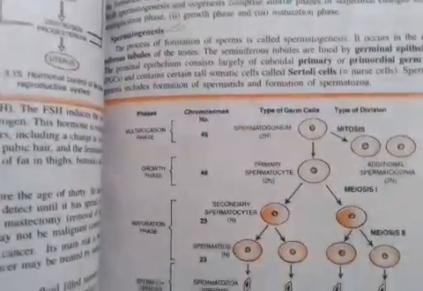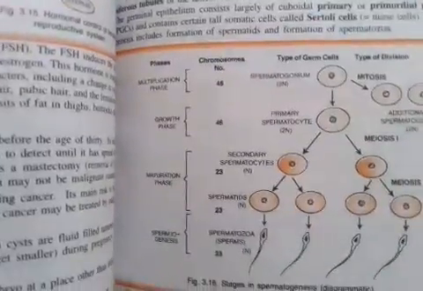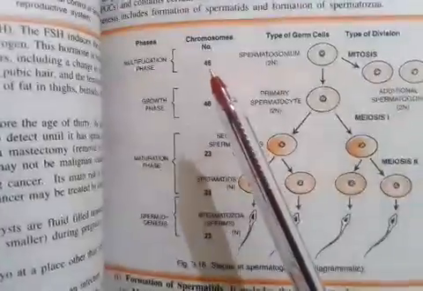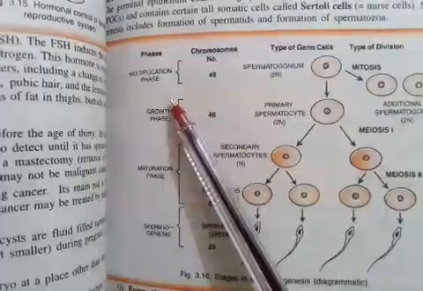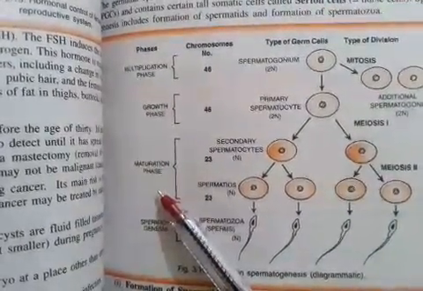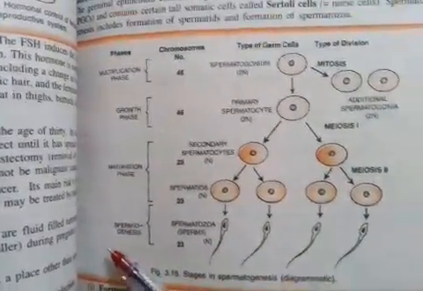Today we are going to do only spermatogenesis. As it is shown here, spermatogenesis comprises four main phases. First is the multiplicative phase, second is the growth phase, third is the maturation phase, and fourth and most important is spermiogenesis.